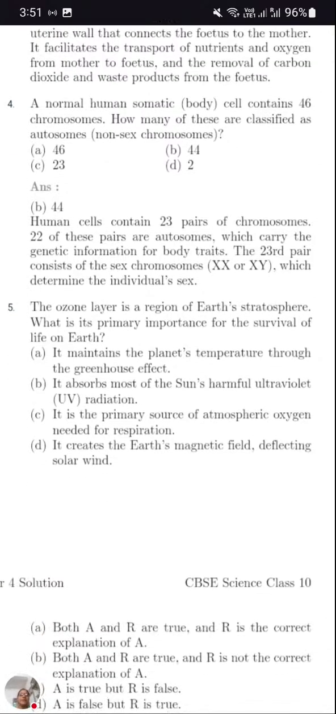The human cell contains 23 pairs of chromosomes. 22 of these pairs are autosomes, which carry the genetic information for the body's traits. The 23rd pair consists of sex chromosomes, which can be either XX type or XY type. XX for the female body and XY for the male one, which determines the individual's sex.